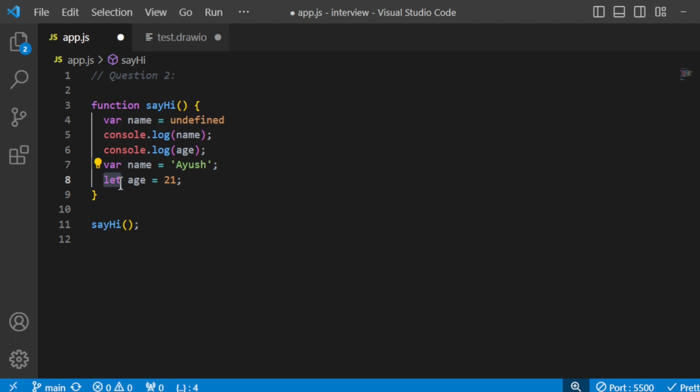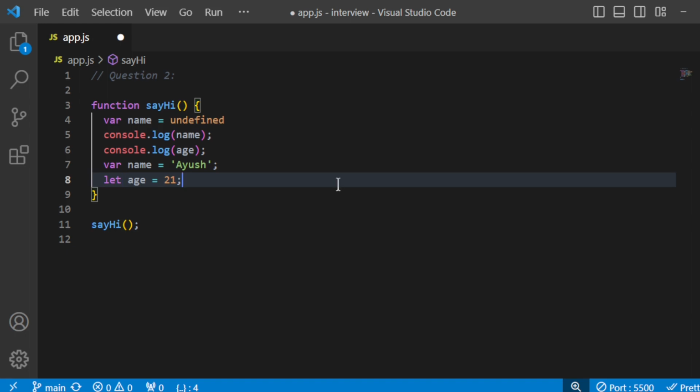So this is basically called the temporal dead zone. So you might ask, what do you mean by temporal dead zone? So basically the temporal dead zone is a concept in JavaScript that refers to the period between entering the scope and the actual declaration of the variable, right? So the variables that are declared with the let keyword fall under the temporal dead zone until they have been declared.